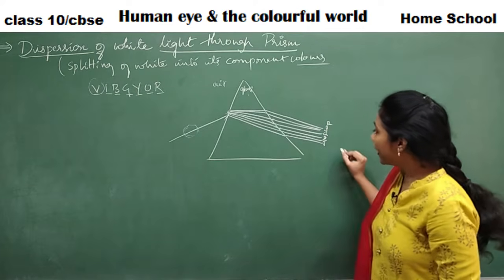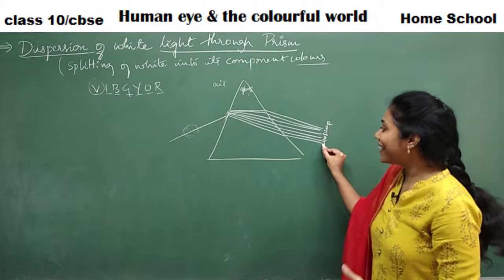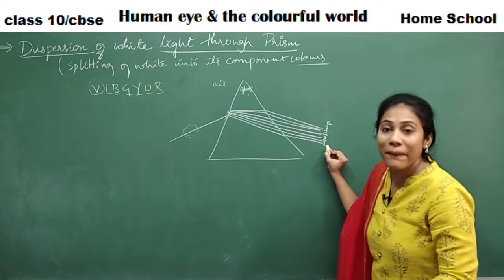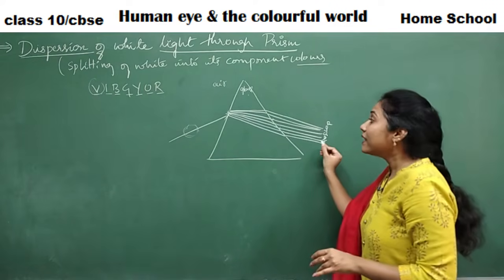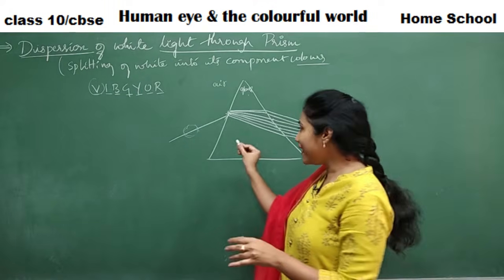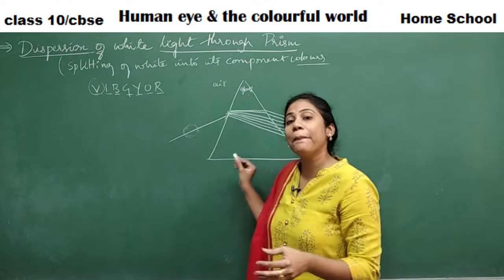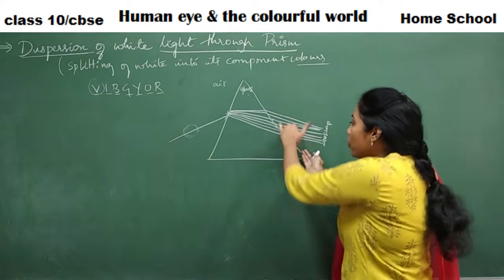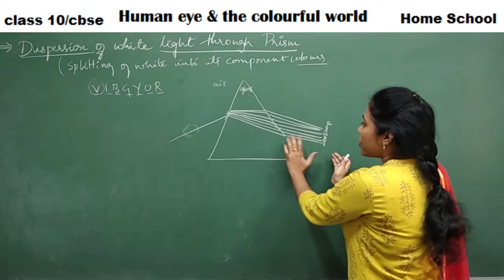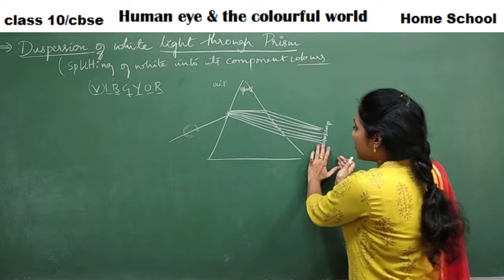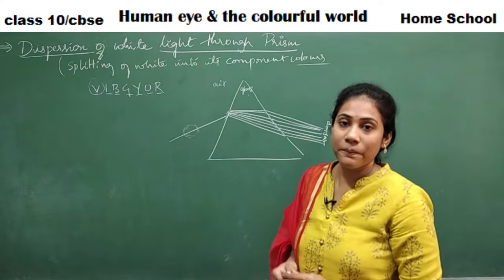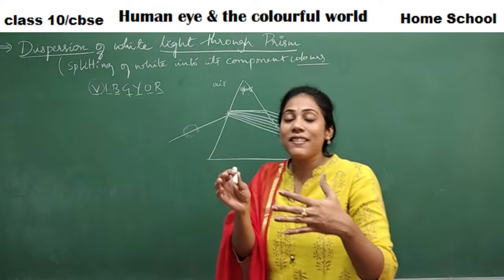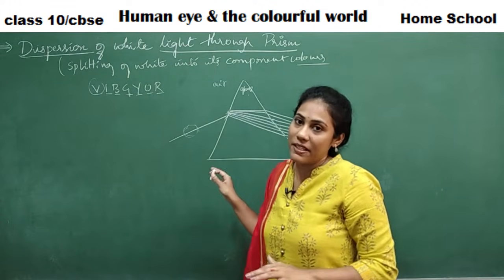red. Okay, you see the violet light has bent the most. Violet radiation has bent the most. That means the speed of violet radiation inside the prism is less. That is why you will observe more angle of deviation, more bending, of violet light. And the red light speed is higher even inside the prism.